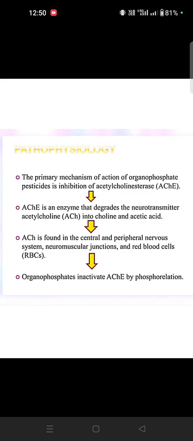When we give that OP, it inhibits the acetylcholinesterase. Here that neurotransmitter acetylcholine is broken down into acid and choline. It will affect the central and peripheral nervous system. The OP inactivates it by phosphorylation.